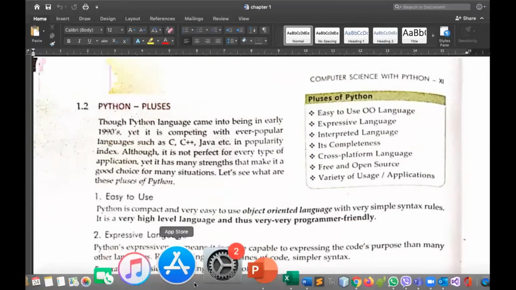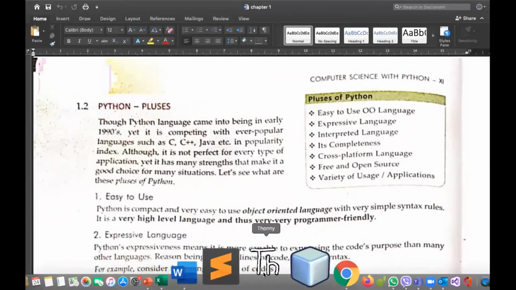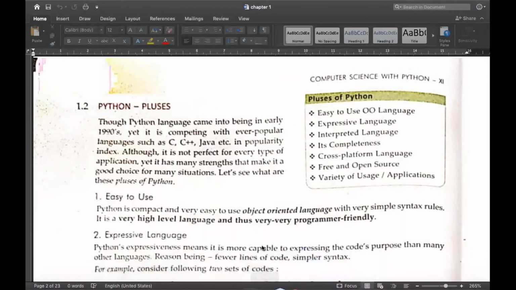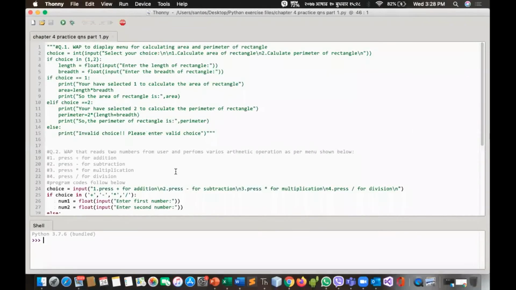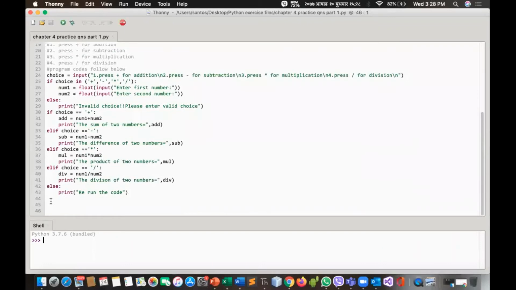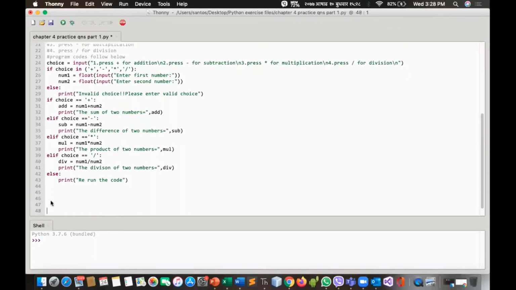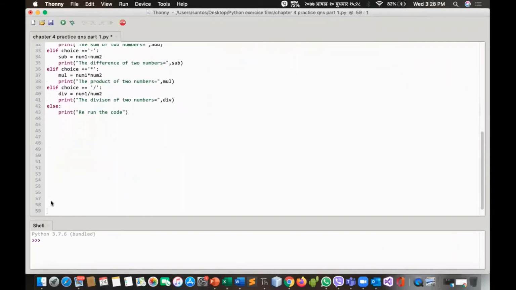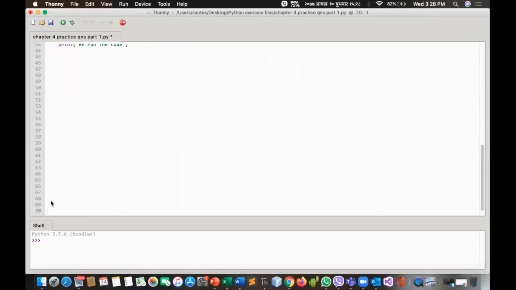Okay. So I'll show you one example. Suppose in mathematics, we assign x equals to 10. Similarly, here also what we can do is we can simply assign a equals to 10. It's very easy to understand. In mathematics, we'll write simply, let the value of x be 10, in this format only. X is equals to 10.